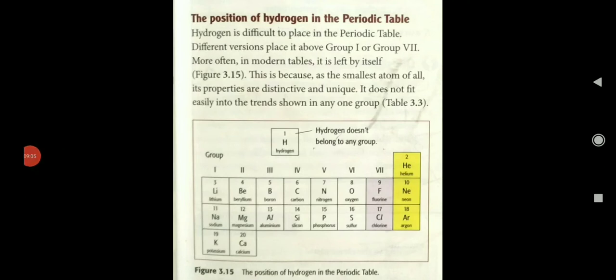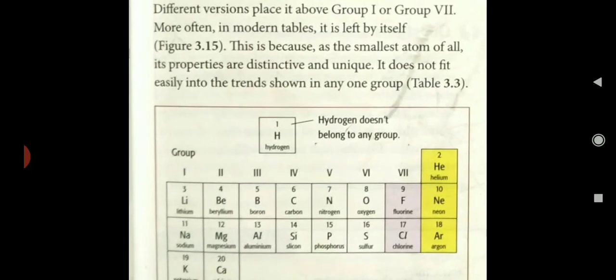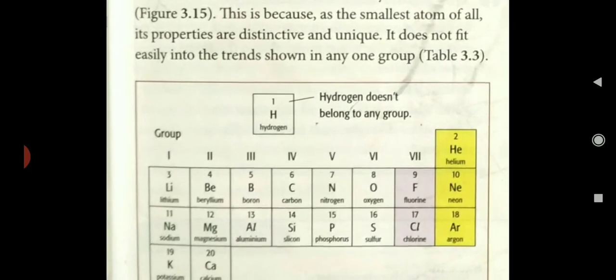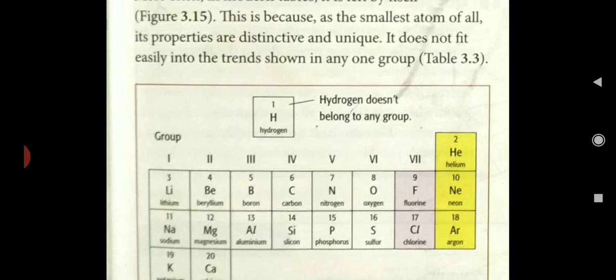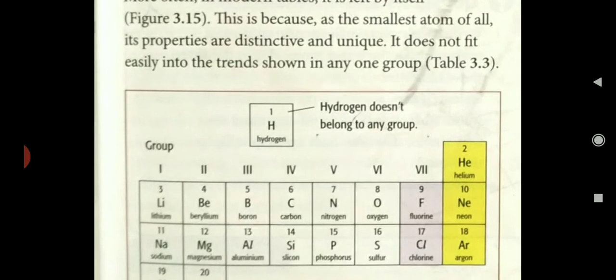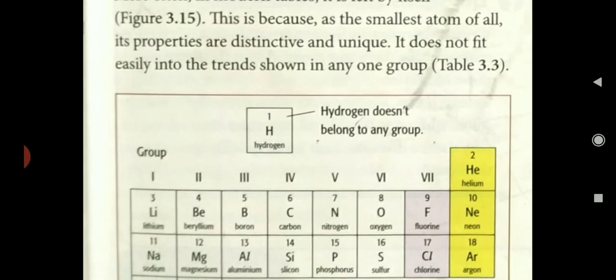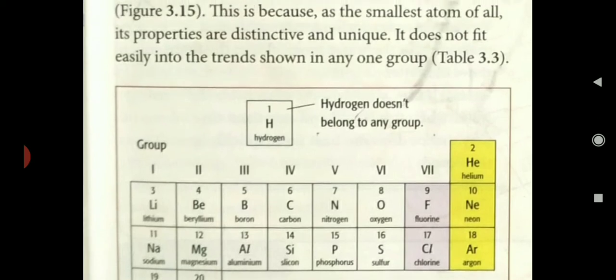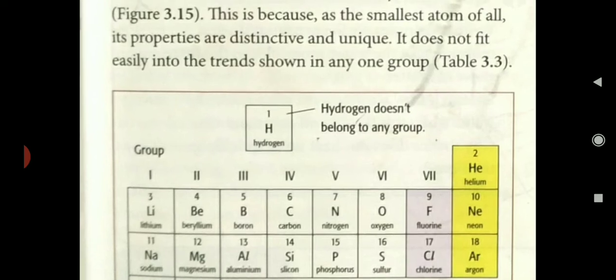Now come to the position of hydrogen in the periodic table. You have seen this. Hydrogen is kept in the middle of the periodic table or separately at the top. As you can see, the electronic configuration of hydrogen has only one electron in the outermost shell. Overall it has one electron and one proton in the nucleus. There is no neutron in the nucleus of hydrogen. Okay, that's why the mass of hydrogen is also 1.